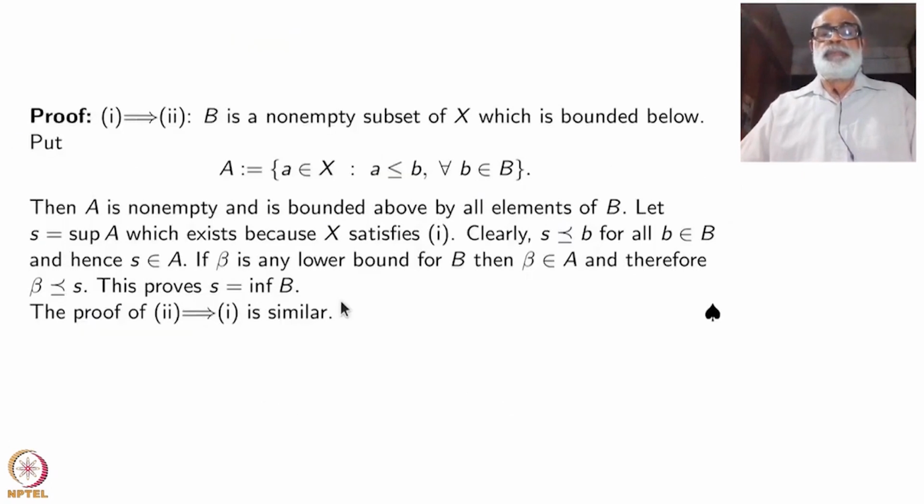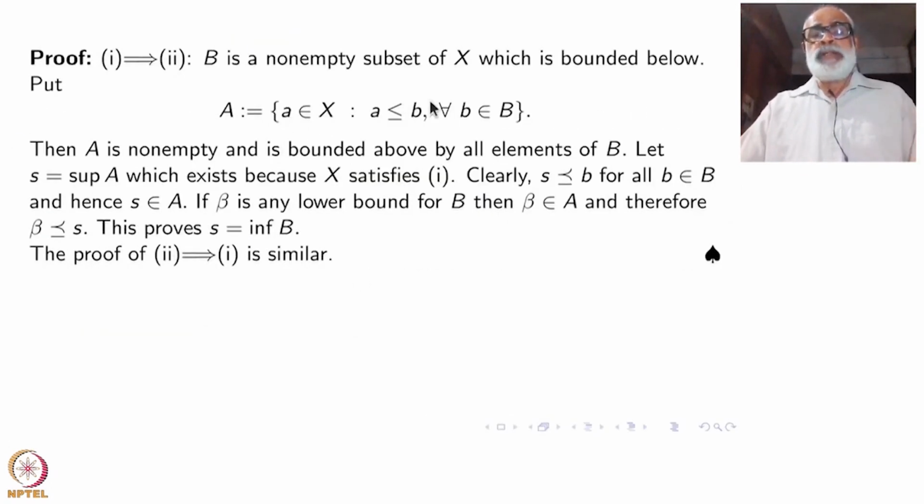Okay, let us prove 1 implies 2. Start with a non-empty subset B of X which is bounded below. Look at all the elements A inside X such that A is less than or equal to B for every B inside B, which just means all the lower bounds. A is non-empty is the assumption. And because B is non-empty to begin with, A is non-empty and it is bounded above. Every element of B is an upper bound. Okay, so the set A itself is bounded above.